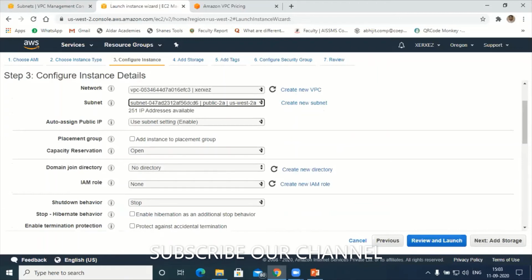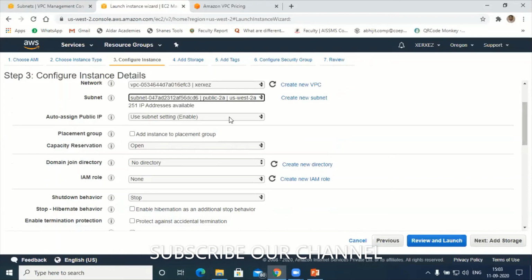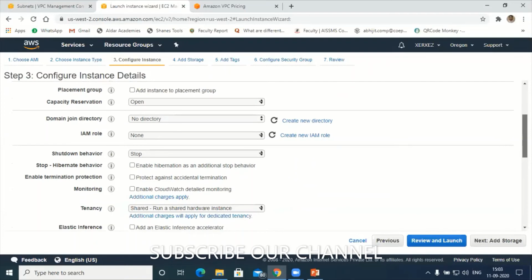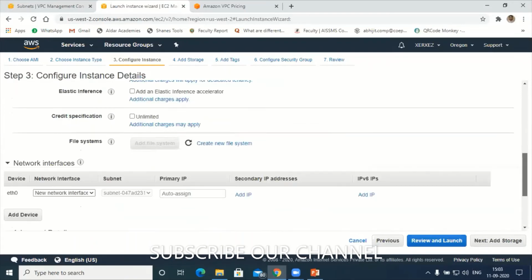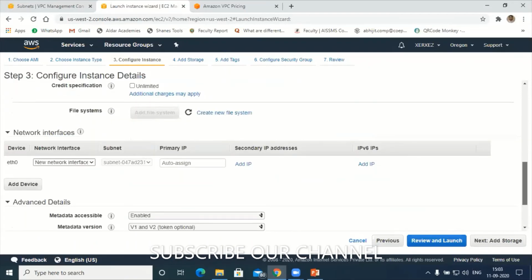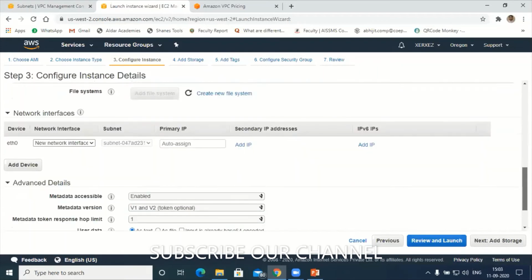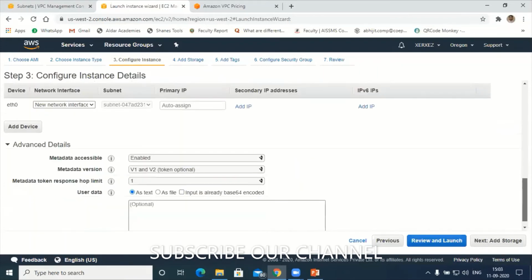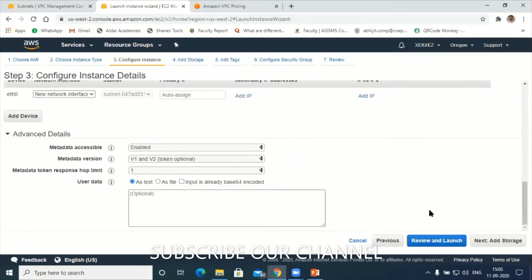Okay, sir. Next is auto-assign public IP. I'll keep this enabled, so the system itself will assign the IP addresses. Next is no directory. I'll keep the rest of the things as they are. There are no changes. Network interface, okay, fine. Add storage. The rest of the things I'll keep default. Add storage.